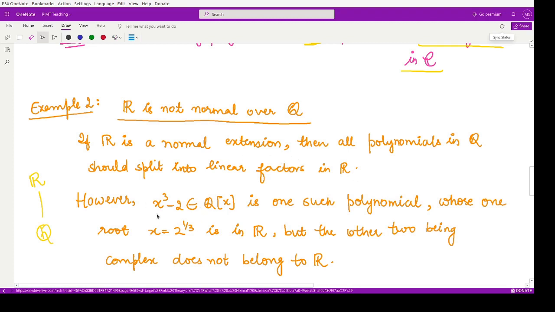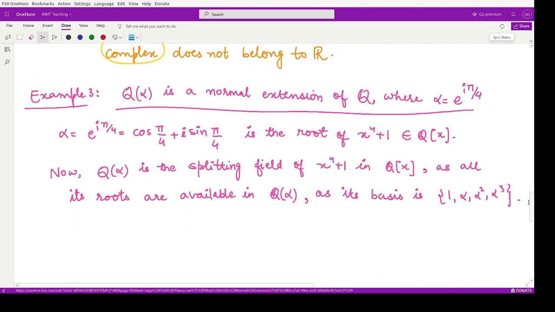However, we find one polynomial, say x cube minus 2, in Q of x, such that one of its roots is x equal to 2 to the power 1 by 3, but the other two roots are complex in nature. So they do not belong to R. According to the definition, it should have all the roots and the polynomial should split into linear factors, but this is not happening for this particular polynomial. Hence we say that R is not a normal extension over the field of rationals.